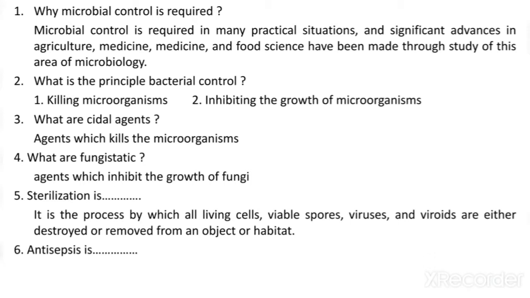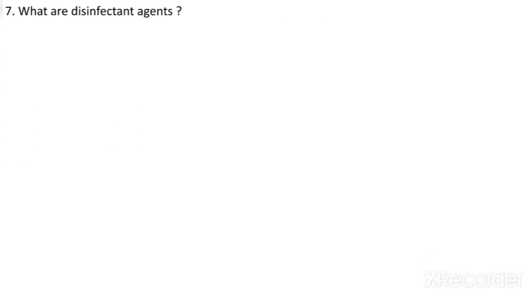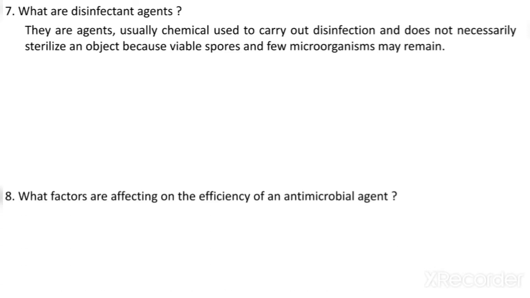What is antisepsis? So antisepsis is the prevention of infection or sepsis, and it is accomplished with the help of antiseptics. Now the seventh one is, what are disinfectant agents? So disinfectant agents are usually chemicals, and they are helpful to sterilize an object because viable spores and a few microorganisms may remain on that.